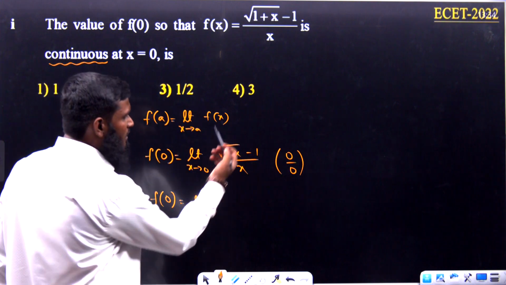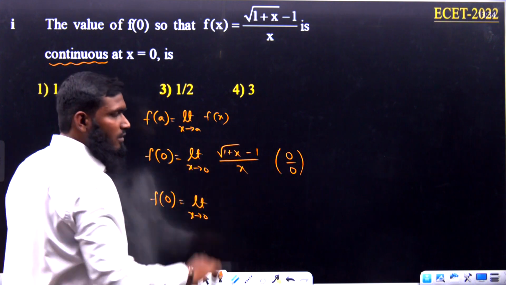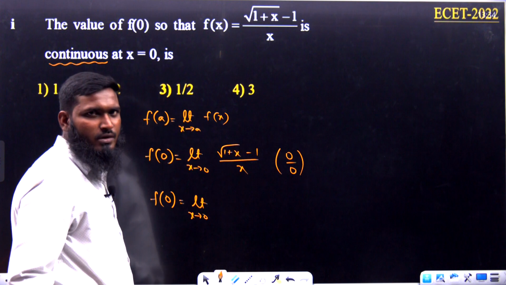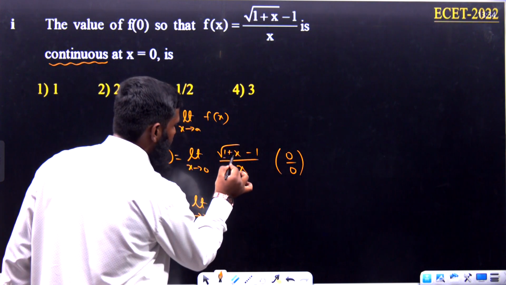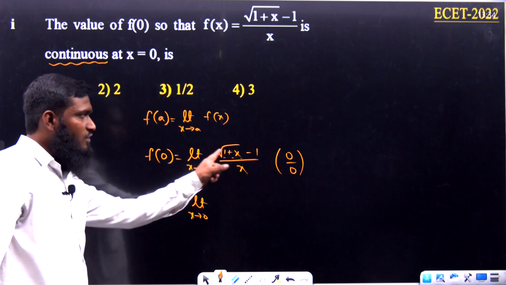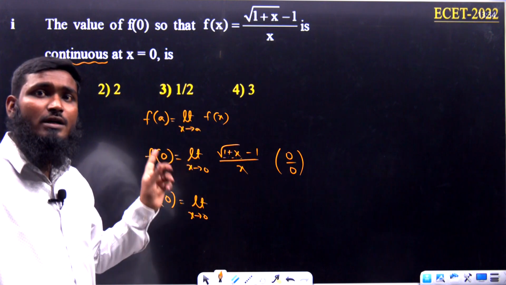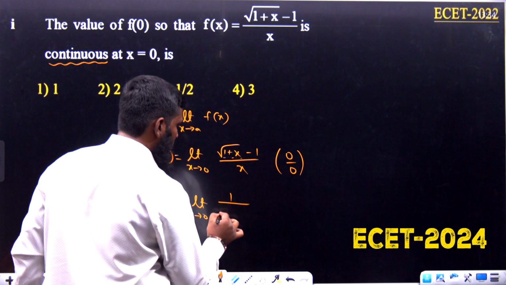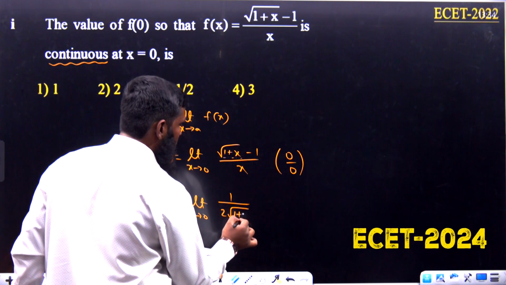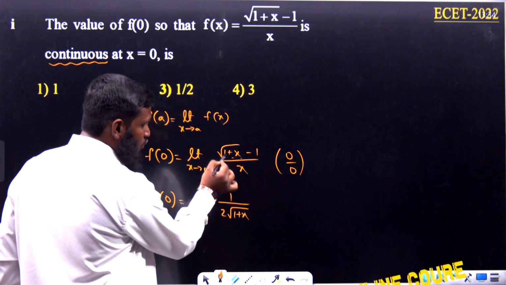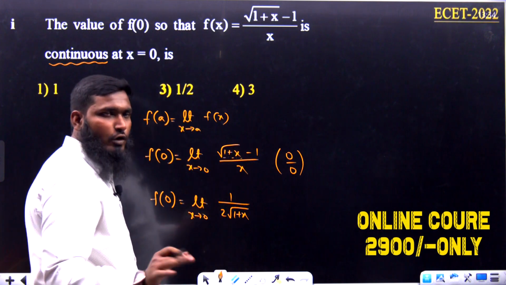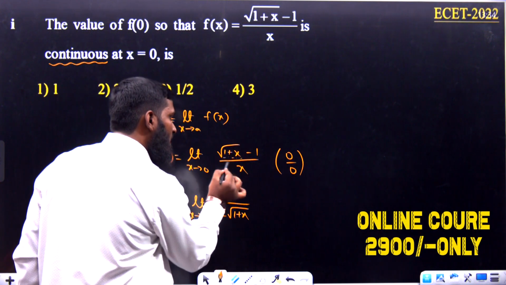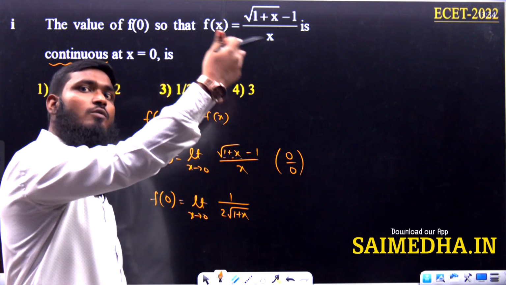Okay. Now we do not have the exact formula for this under root 1 plus x actually. So what we are doing is assuming this part as x. If we assume that part as x, it looks like root x. What is the root x formula? 1 by 2 root x, so 1 by 2 root 1 plus x. We have assumed root x and written the formula 1 by 2 root x. Then whatever the assumption we have, we also have to differentiate this one more time.